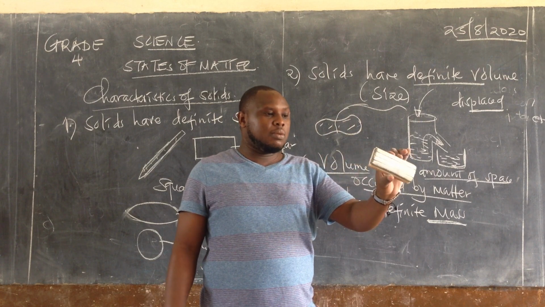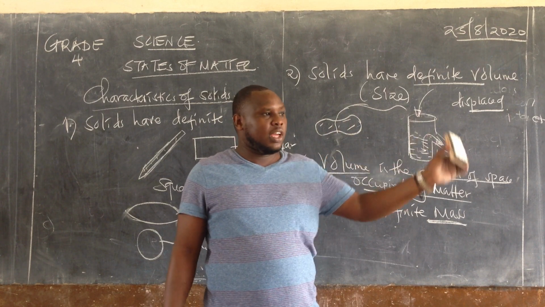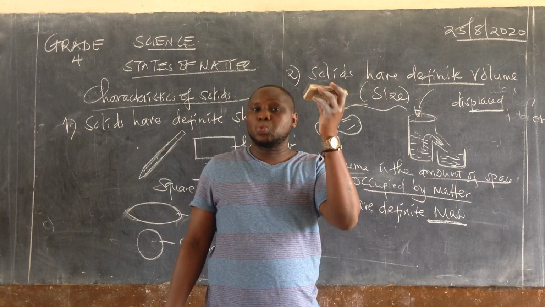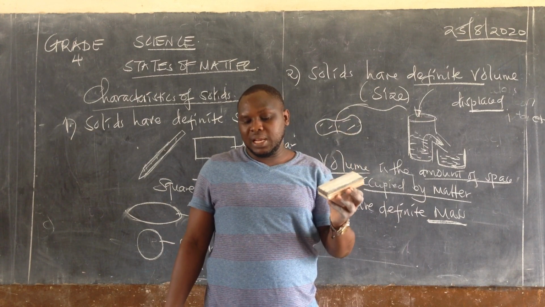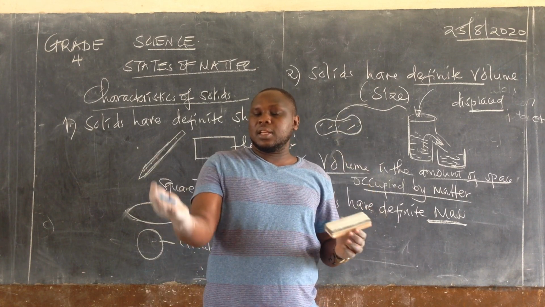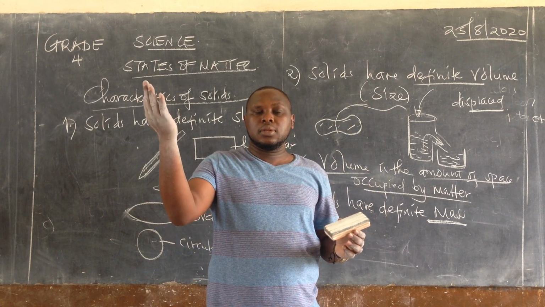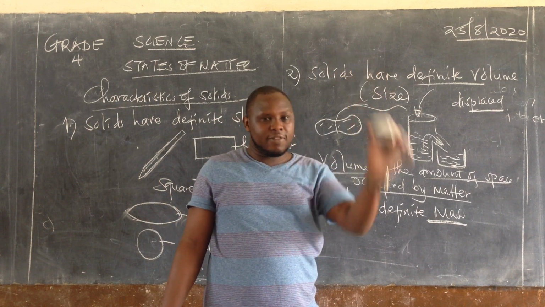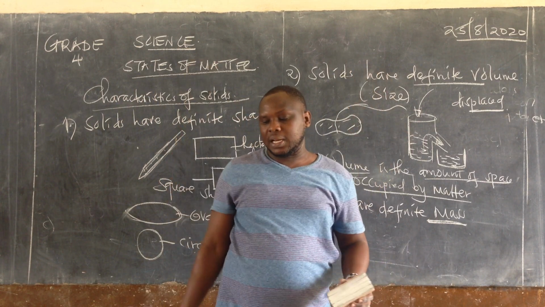If you take this duster and throw it away, you go and still measure it, you realize that it's still 20 grams. So meaning that the heaviness does not change. So if you compare, this one has less weight compared to this one. So this is heavier than this particular piece of chalk.